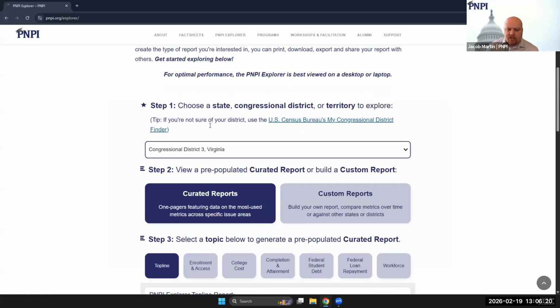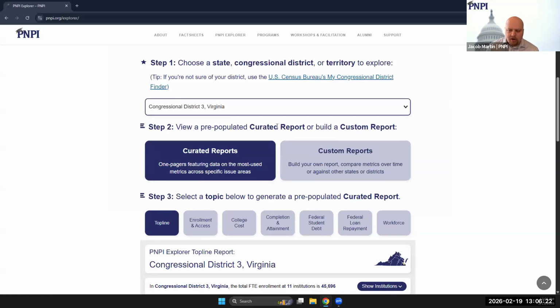So that's step 1. Now, step 2 is going to be choosing between curated reports and custom reports. Our curated reports are one-pagers, which feature data on the most used metrics across specific issue areas. And our custom reports let you build your own report, compare metrics over time, or against states, districts, or territories. We're going to start off with curated reports, which is automatically selected for us in step 2.